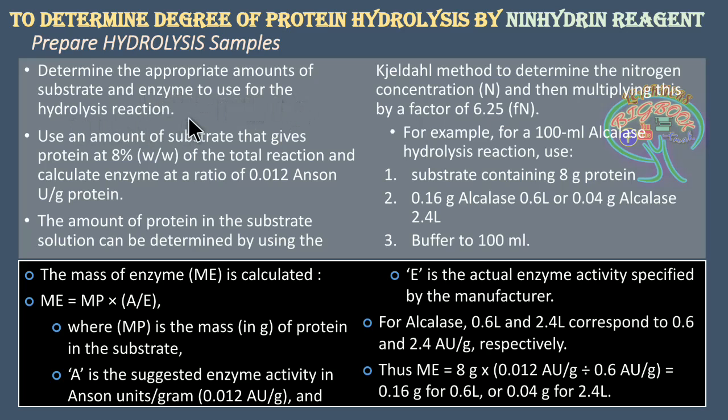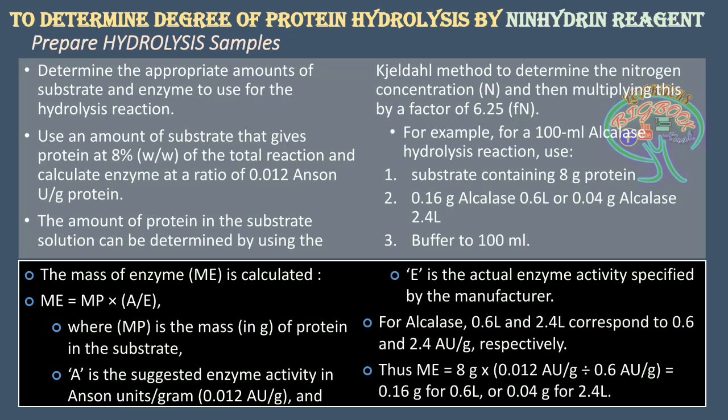Now here, the substrate appropriation means that the minimum requirement of protein in the substrate should be 8%. So, for example, if you take any food source or food substrate of 100 milligram, there should be a minimum of 8 milligrams of protein in that particular substrate.